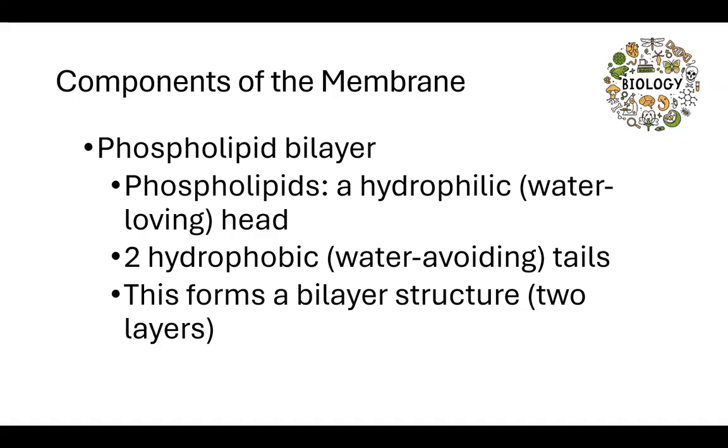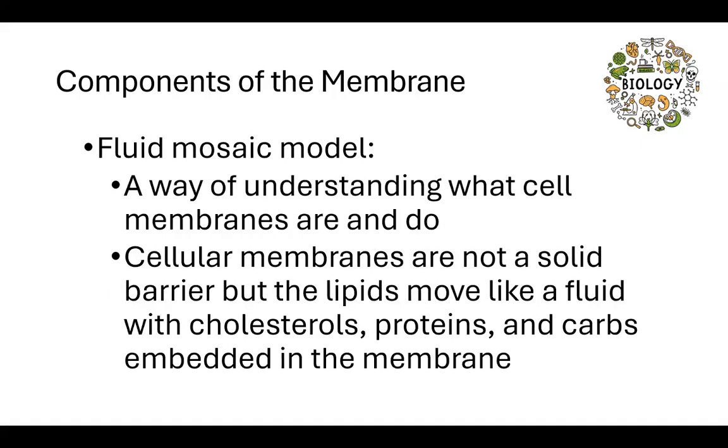And bi is 2, like a chocolate layer cake, right? It has 2 layers. So you can say that your chocolate cake, your German chocolate cake, maybe your angel food cake is a bilayer. So this bilayer structure is also called a fluid mosaic model.